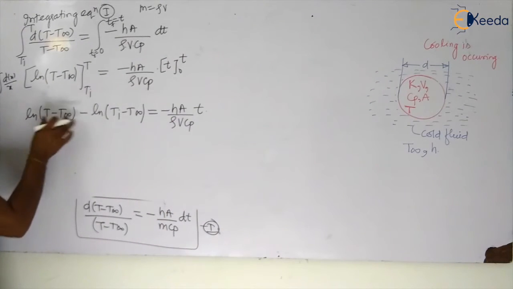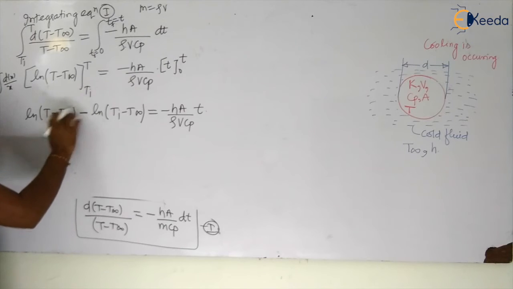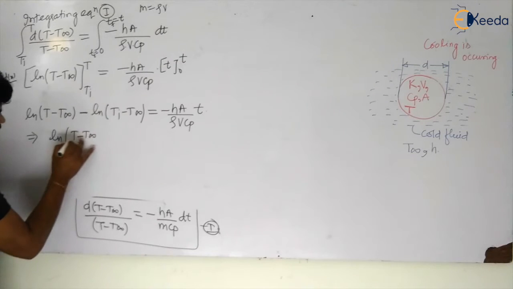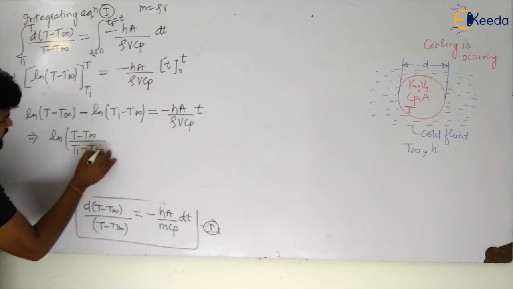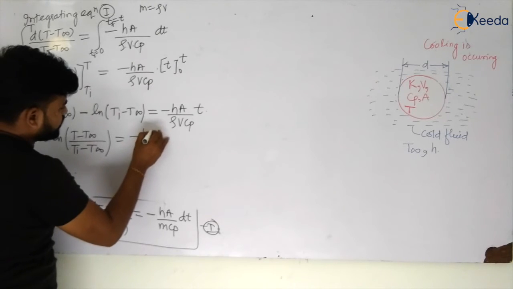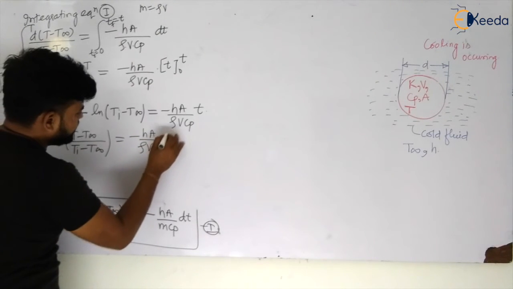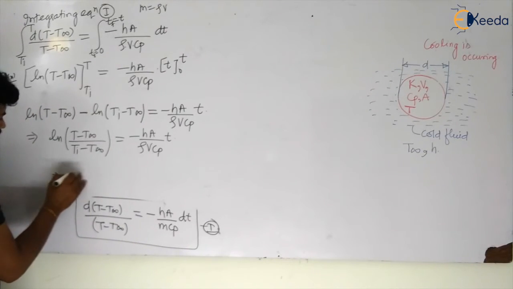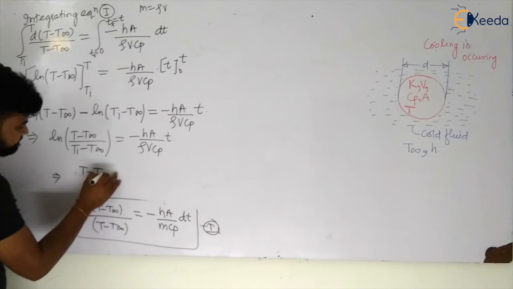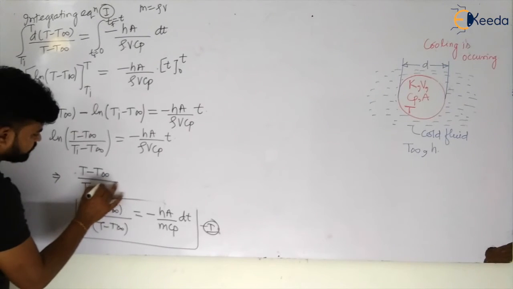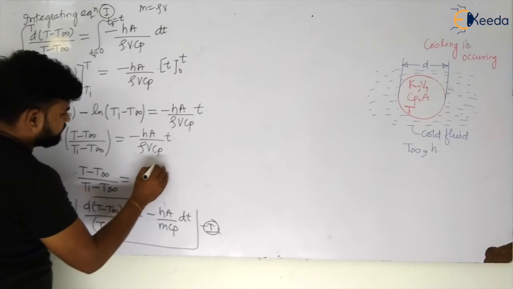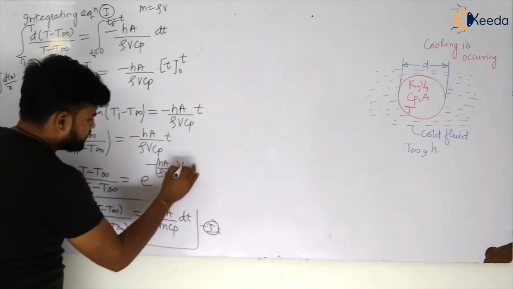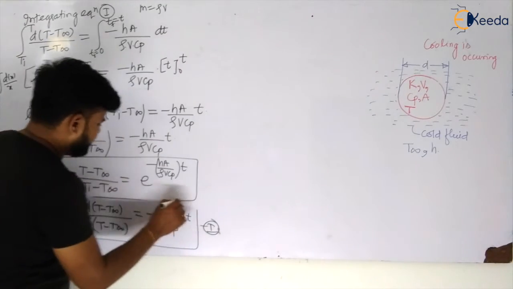Now, if these are in subtraction, they will be divided. So this will become ln of t minus t infinite divided by ti minus t infinite is equal to minus of ha by rho v cp t. So can I take this log to this side? This will become t minus t infinite divided by ti minus t infinite is equal to e to the power minus ha by rho v cp into t. So this will be the final equation, my dear students.